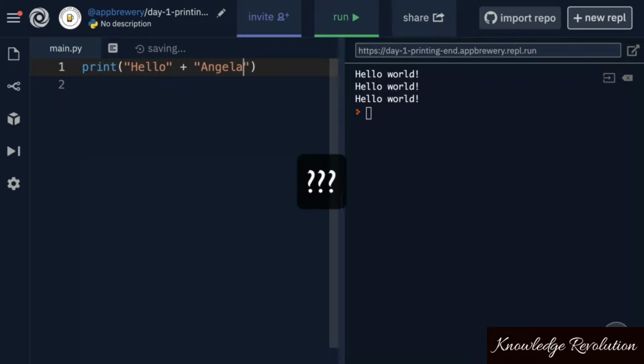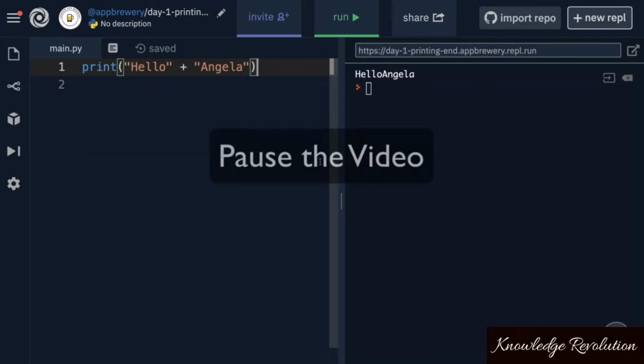Now, here's a question. When this runs, what do you think it will look like? Do you think it'll write hello space Angela or hello Angela all in one word? Let's see what happens. You can see that these two strings have now been combined into one, and there's no space in between because we don't have a space character anywhere in here. Pause the video and see if you can add a space in between.